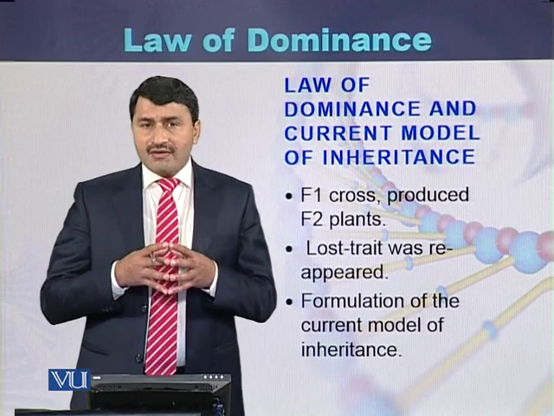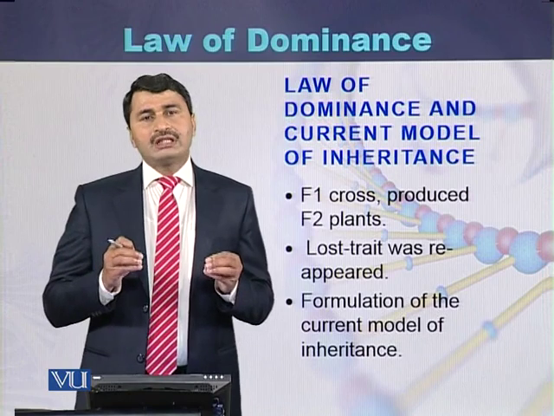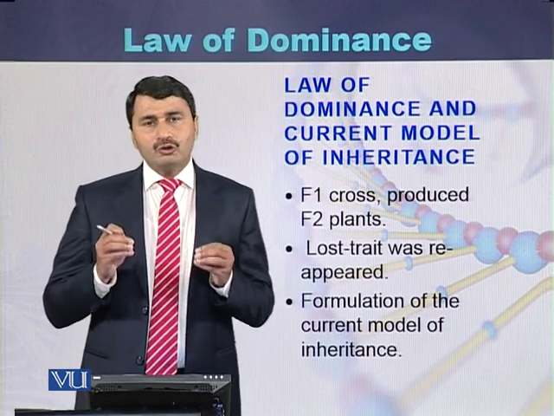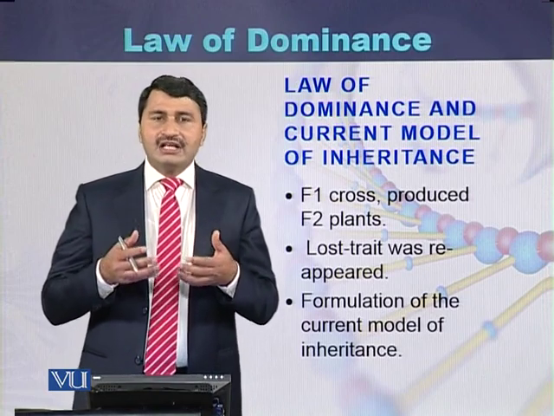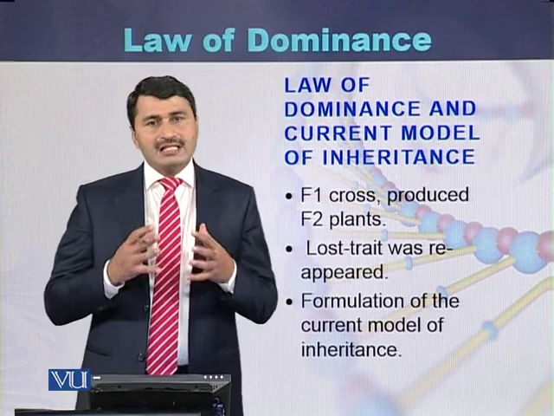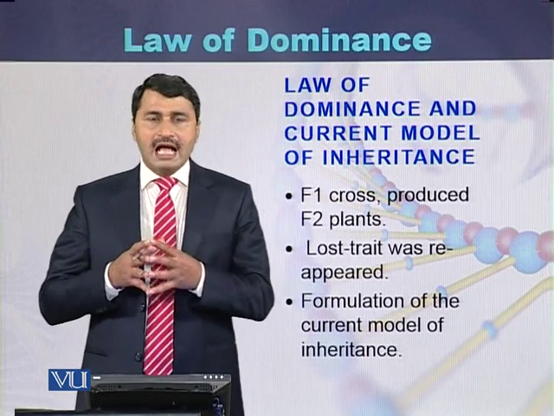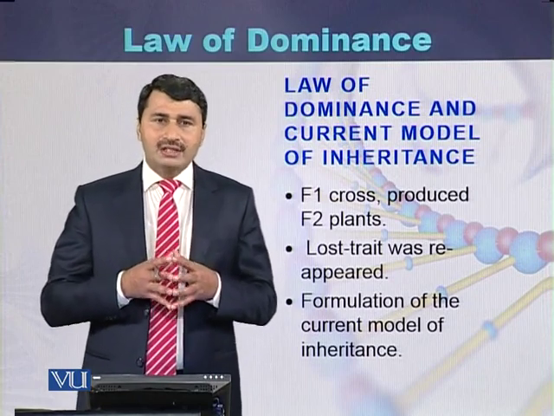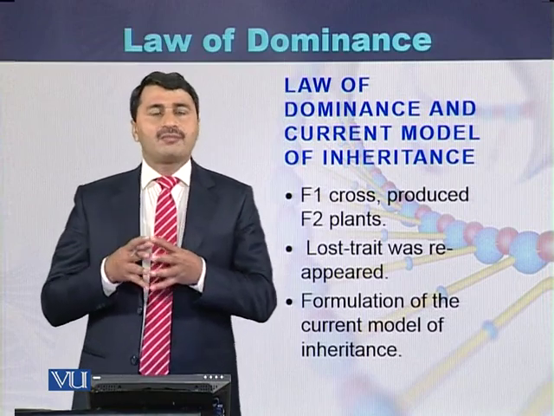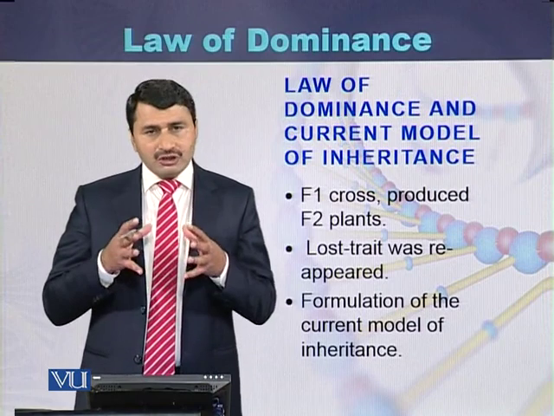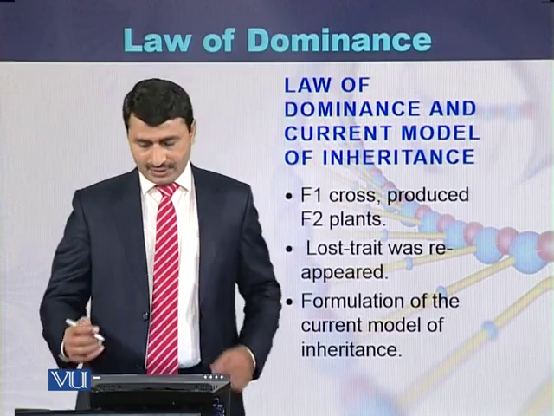In the F2 generation, the trait lost in the F1 generation, the plants producing white color flowers, reappeared, but in a specific ratio, 3:1. Of the F2 plants, 3 were producing purple flowers and 1 was producing white flowers. So this was the basis of the current model of inheritance.